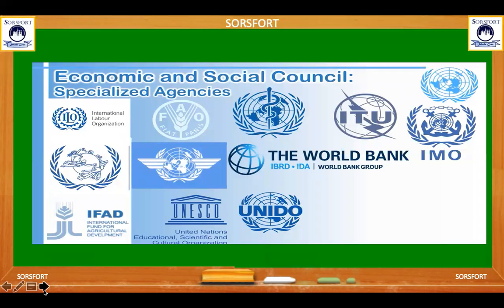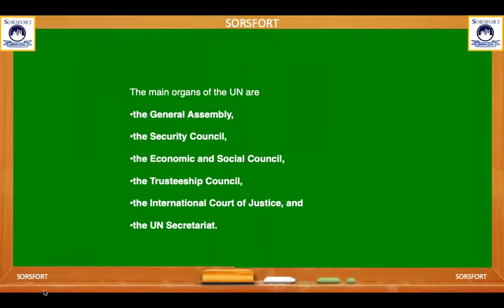Here we see the different symbols of the Economic and Social Council's specialized agencies. First, the symbol of the International Labour Organization, IFAD, the International Fund for Agricultural Development, FAO, the Food and Agriculture Organization, UNESCO, the United Nations Educational, Scientific and Cultural Organization, World Bank, IMO, UNIDO. These are the main organs of the UN in short form: General Assembly, Security Council, Economic and Social Council, Trusteeship Council, International Court of Justice, and the UN Secretariat.